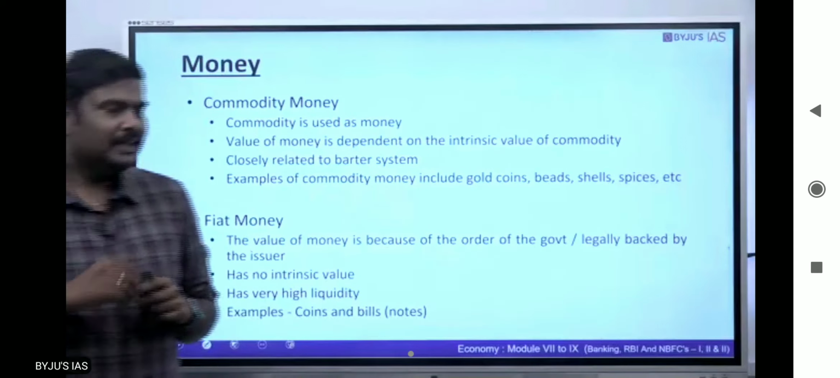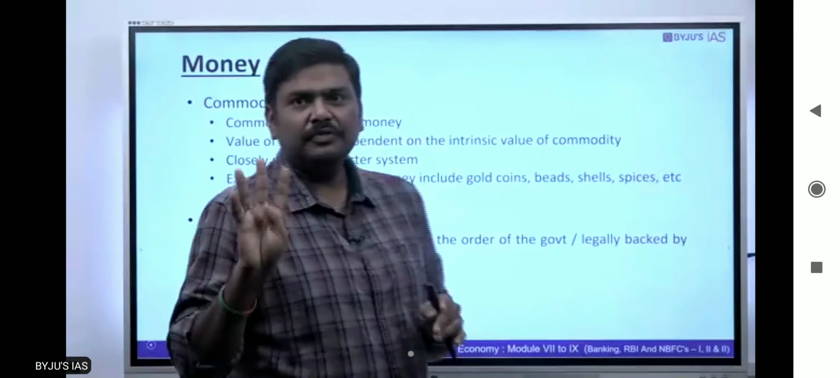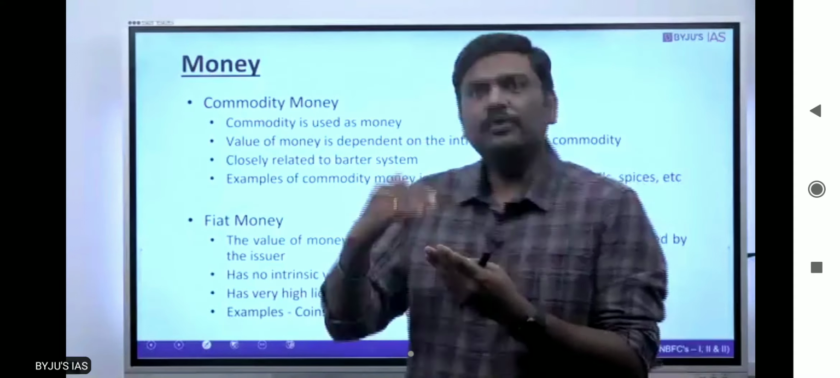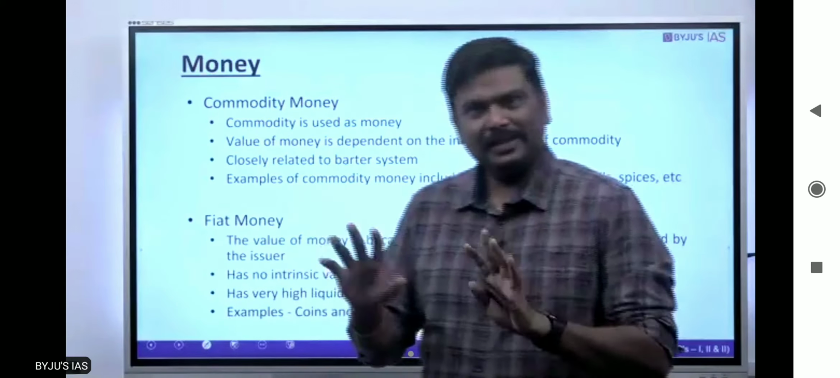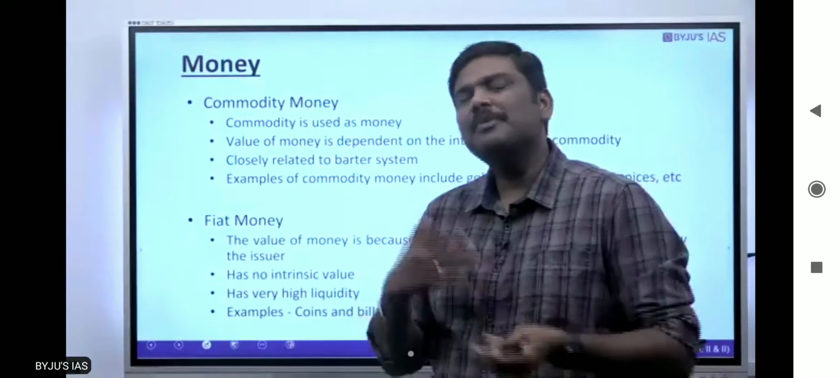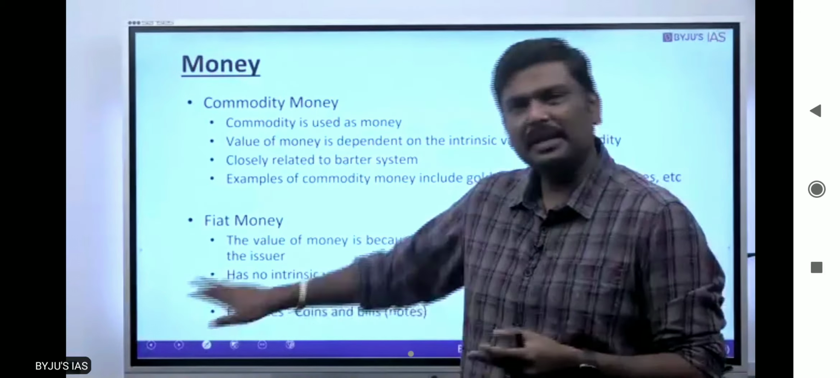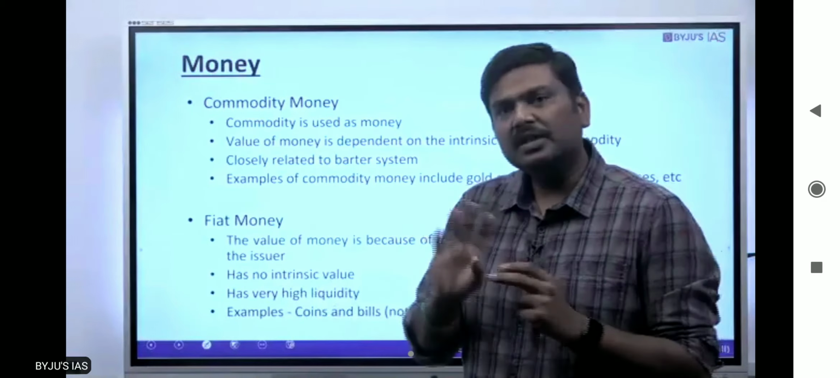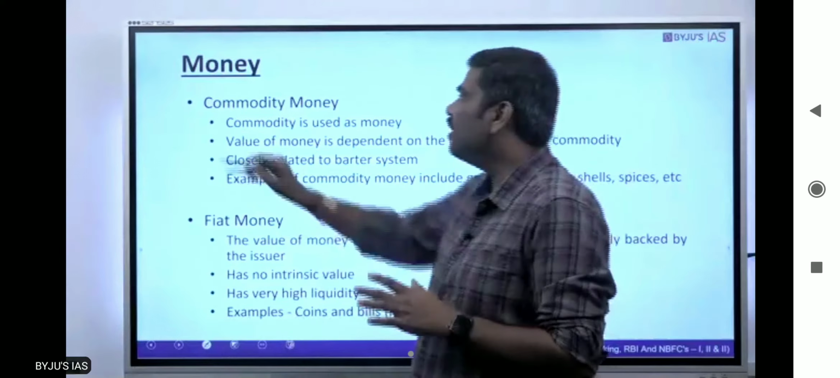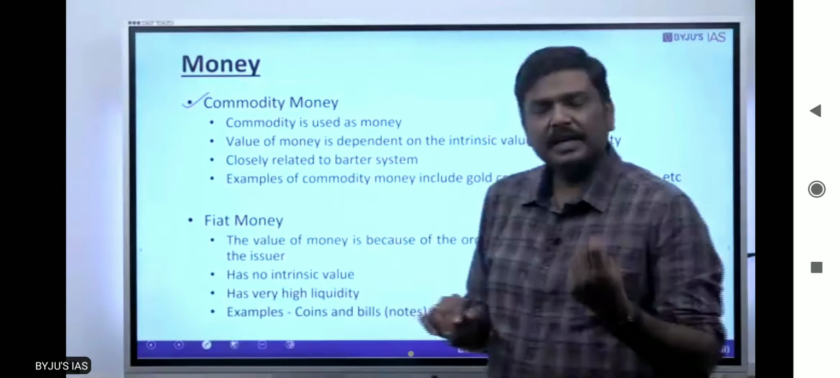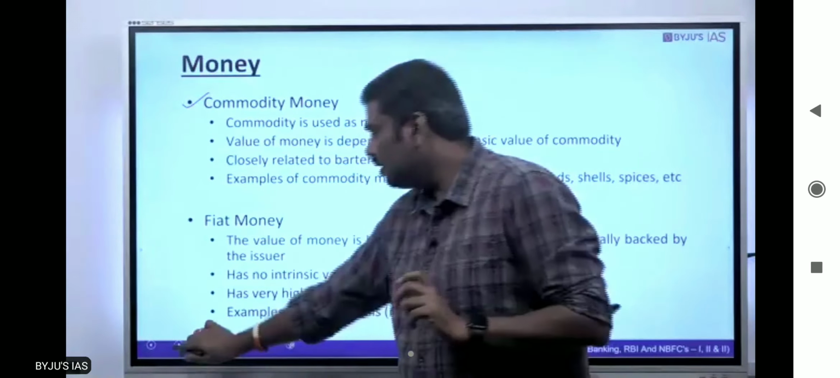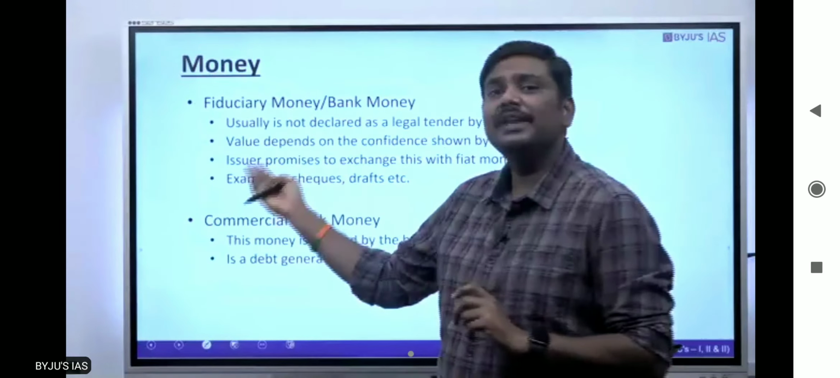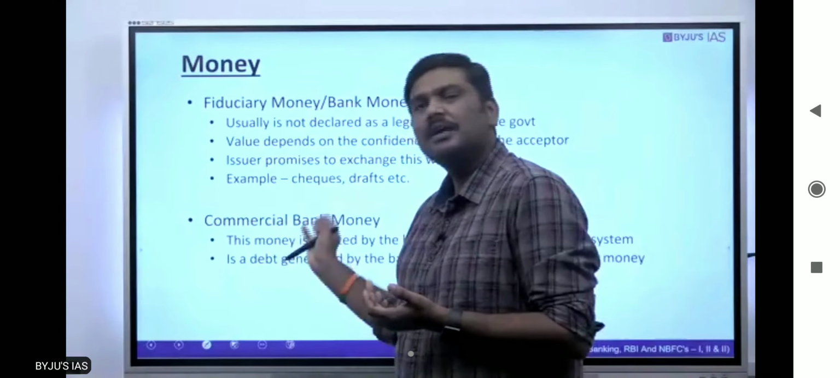Now, in economics, generally we use 4 types of money. There are 4 types of money. Out of that, in current affairs, or generally, what type of money do we use? We use fiat money. We'll come to that, don't worry. What are these particular 4 types of money? One is called commodity money. Second one is called fiat money. Third one is referred to as fiduciary money. And the fourth one is commercial bank money.